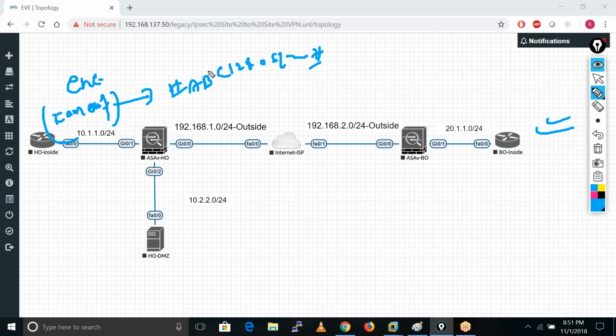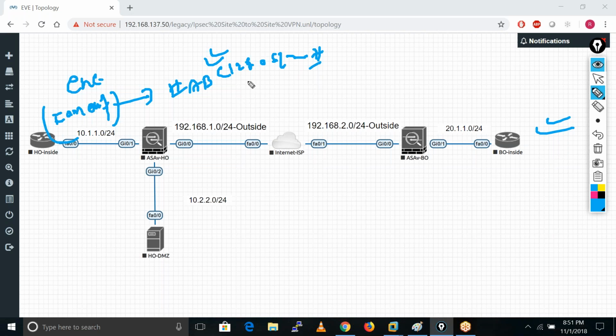So if somebody captures your data, he is not able to find out whether you wrote "I am out" or something else. That is encryption, meaning we are just changing the data into some other format.